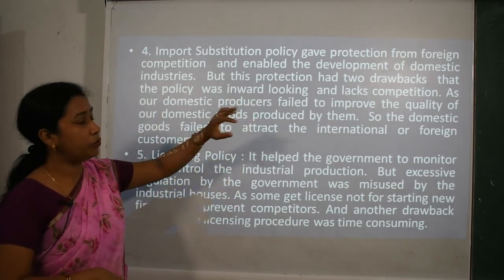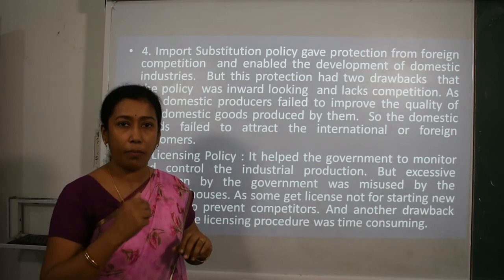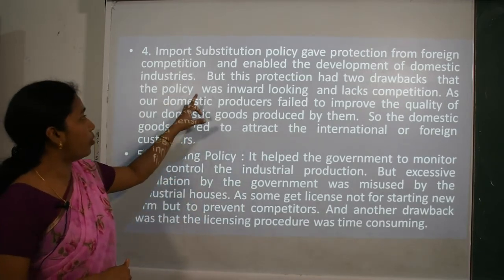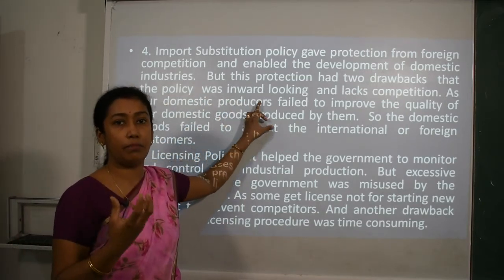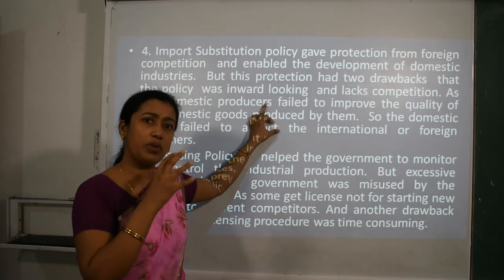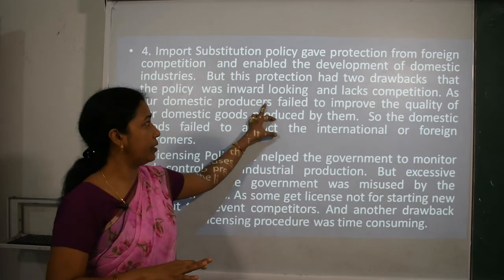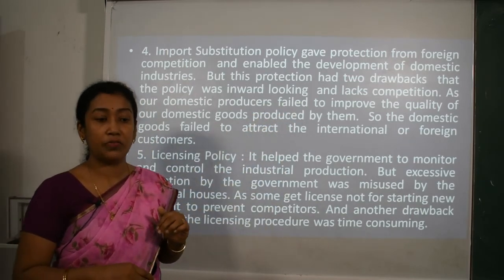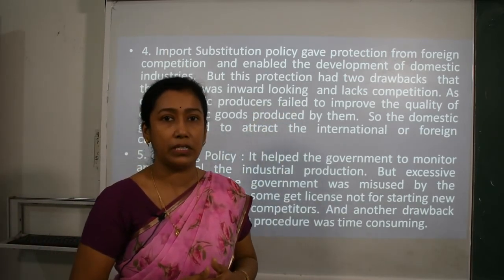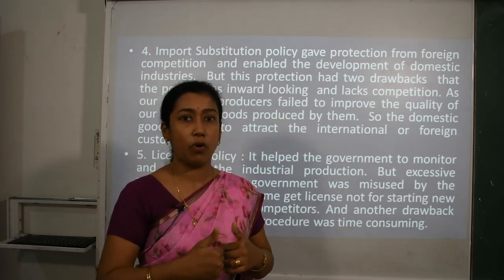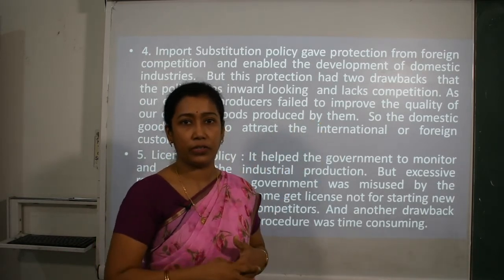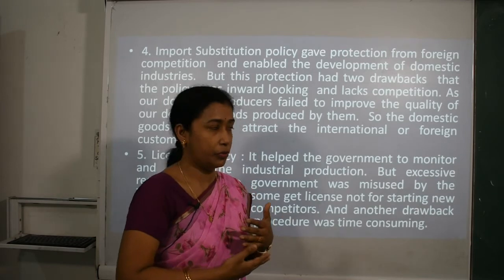But this particular protection had two drawbacks also. The policy was inward looking, that means this import substitution policy was focusing only on domestic industries. It was basically inward looking and lacked competition, because of which our products made in domestic industries lacked competition with the foreign goods. Okay.